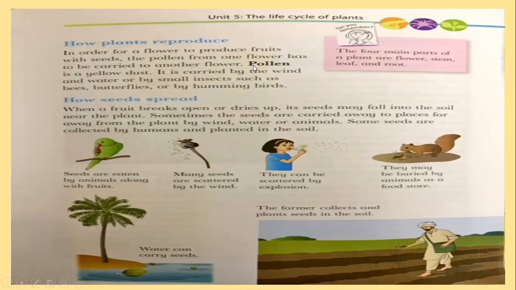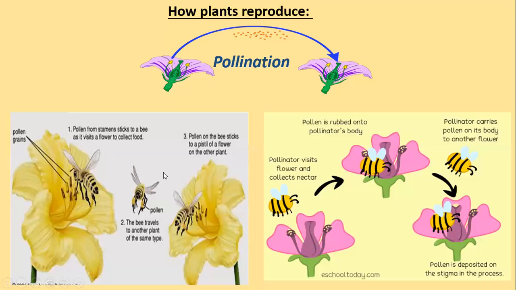How are the plants reproduced, to produce the fruits and the flowers, what happens? The pollen, there is a yellow dust. Let's see here. This reproduction of plants is called pollination. Look, these are the yellow dust. Like this, they move from one flower to another flower, and by this the fruits are produced in the plant.